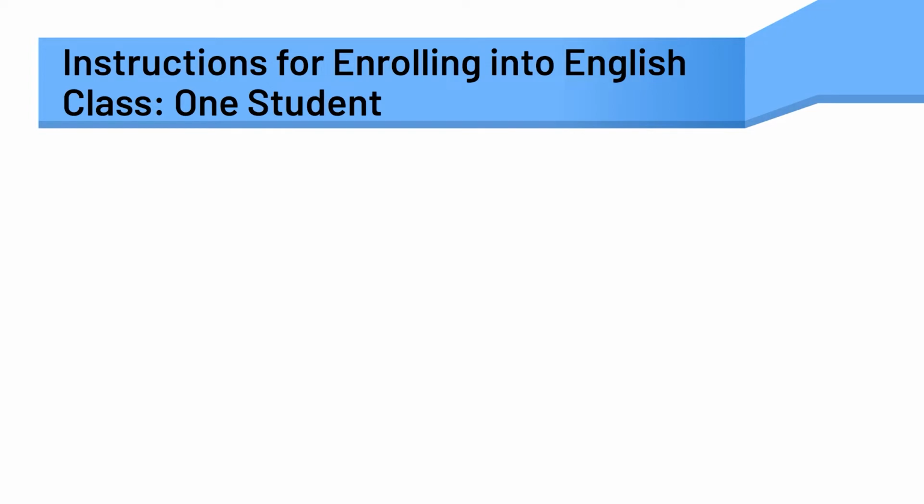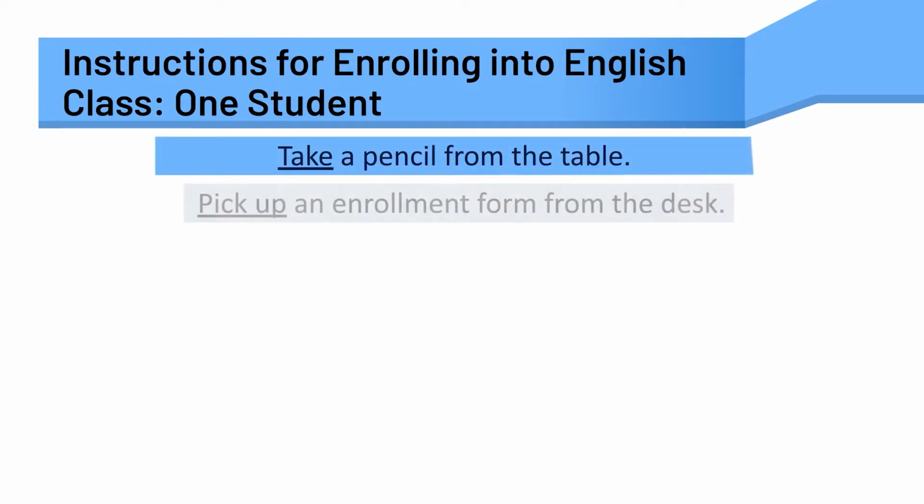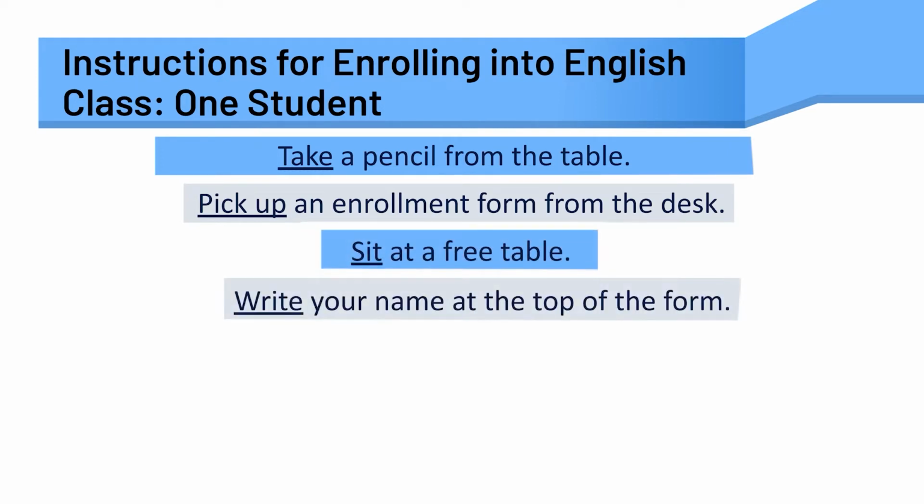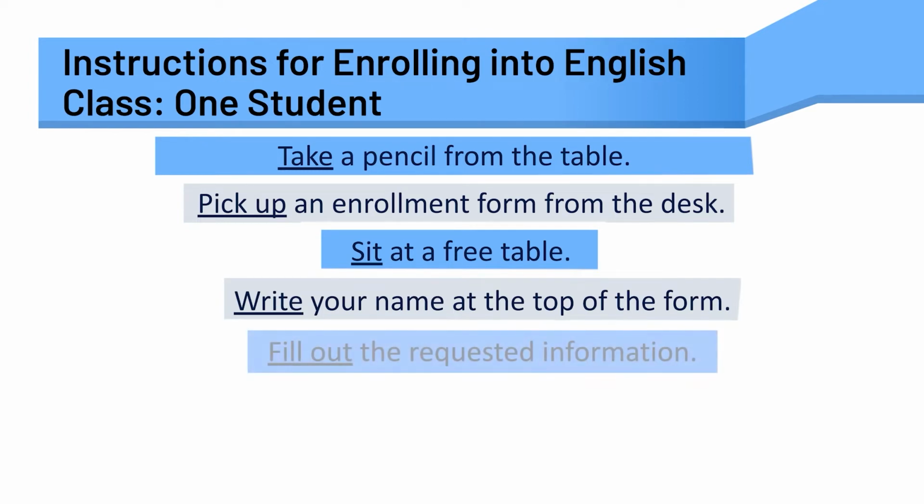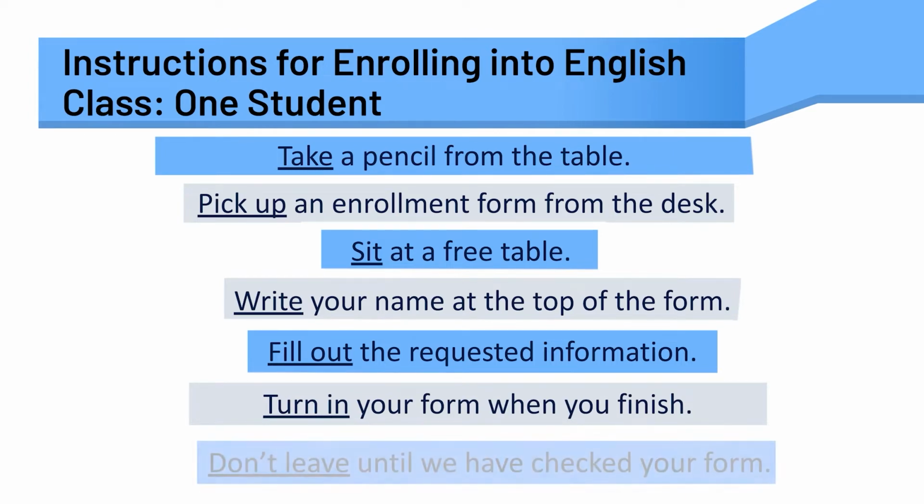Let's say that I am giving a new student some instructions on enrolling in an English class. I might say the following. Take a pencil from the table. Pick up an enrollment form from the desk. Sit at a free table. Write your name at the top of the form. Fill out the requested information. Turn in your form when you finish. Don't leave until we have checked your form.